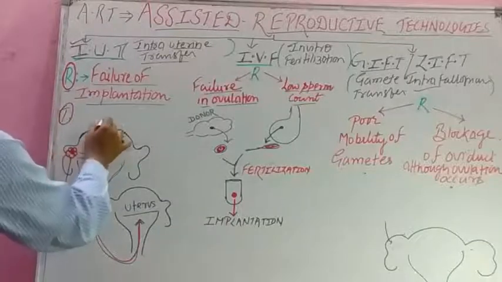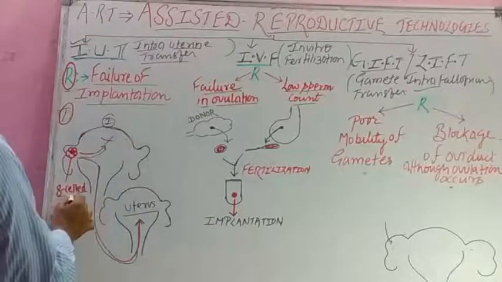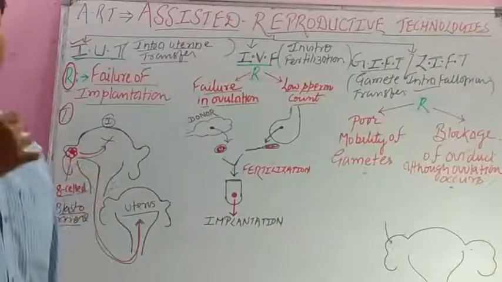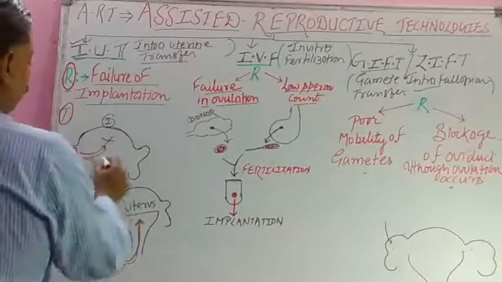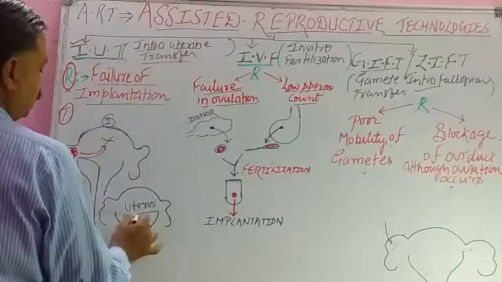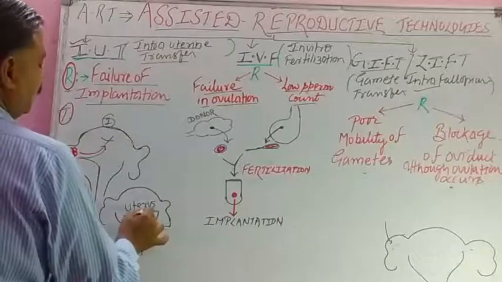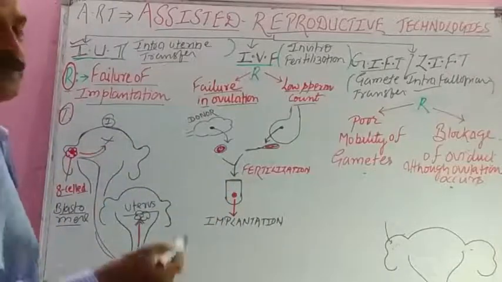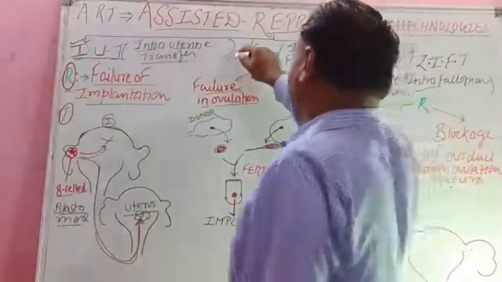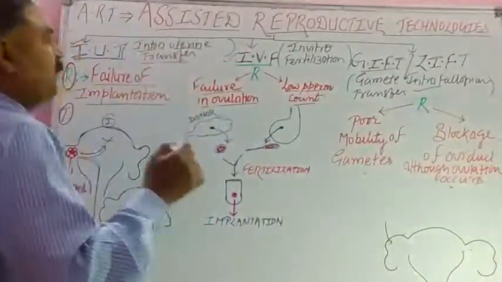So like this is the first female, in this the 8-cell blastomere. What happens? It fails to implant. So we remove it and we transfer, intrauterine transfer, this blastocyst for implantation in the other uterus of the other female. Is it clear to you? Second one is IVF. Full form is in vitro fertilization.